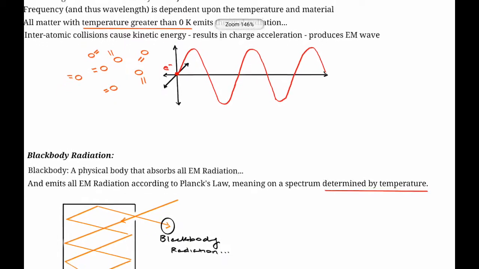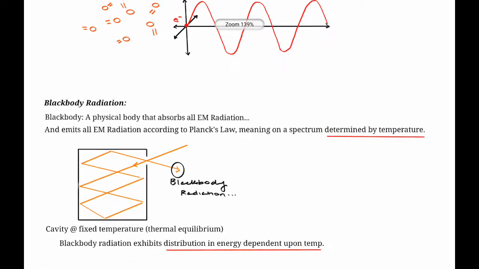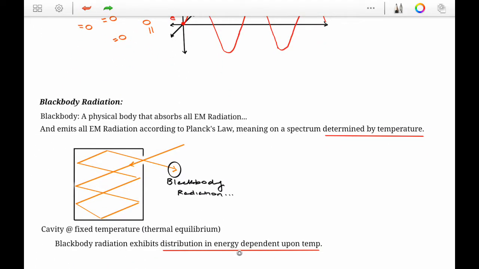Basically, how this relates to blackbody radiation is that blackbody radiation is just thermal radiation from a black body. A black body can be considered as any physical body or object that absorbs all electromagnetic radiation. Once it absorbs all that electromagnetic radiation, it's going to emit it according to Planck's law. Planck's law, which we're going to talk about a little later, just tells us that the emission of electromagnetic radiation is determined by the temperature. This is seen on a spectrum, which we're going to show on the graph in the next slide.